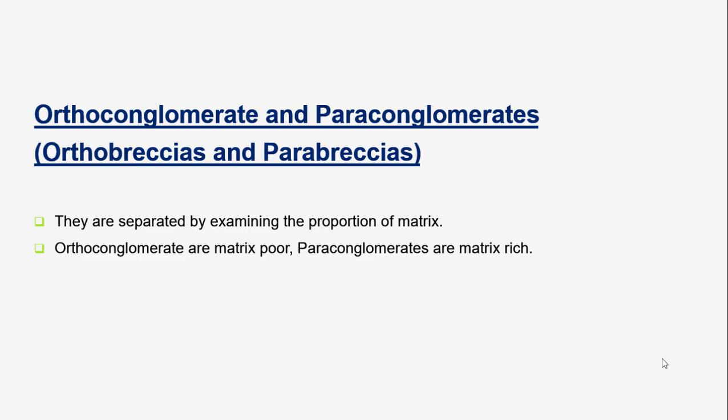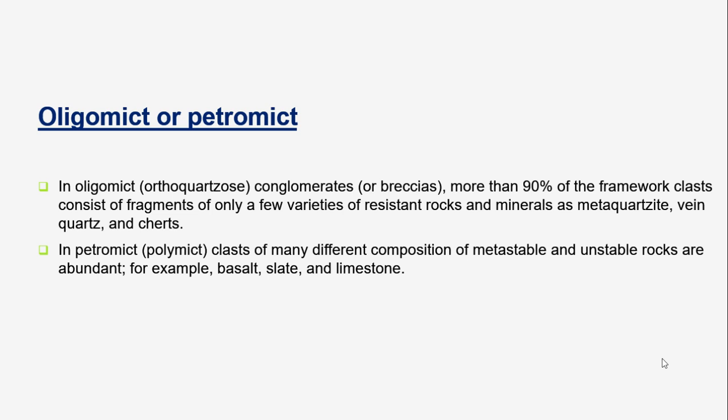So, what are orthoconglomerate and paraconglomerates? The orthoconglomerates are matrix poor. In such rocks, the clasts may remain in contact and devoid of matrix also, and paraconglomerates are matrix rich. Thus, this is a classification based on the proportion of the matrix. So, if it is matrix poor, we call it orthoconglomerate, and if it is matrix rich, we call it paraconglomerate. Then it is further classified as oligomict and petromict.